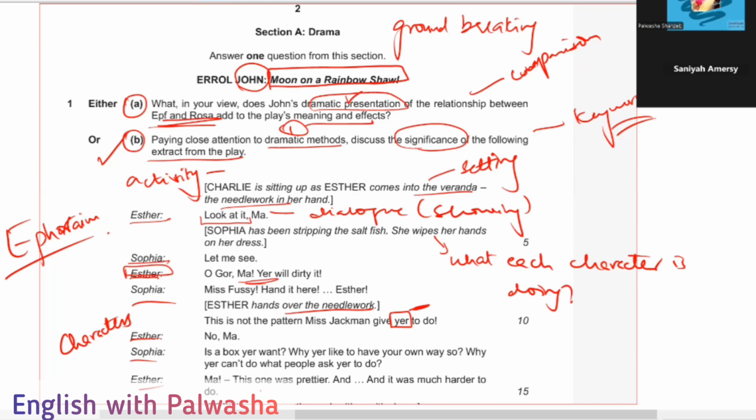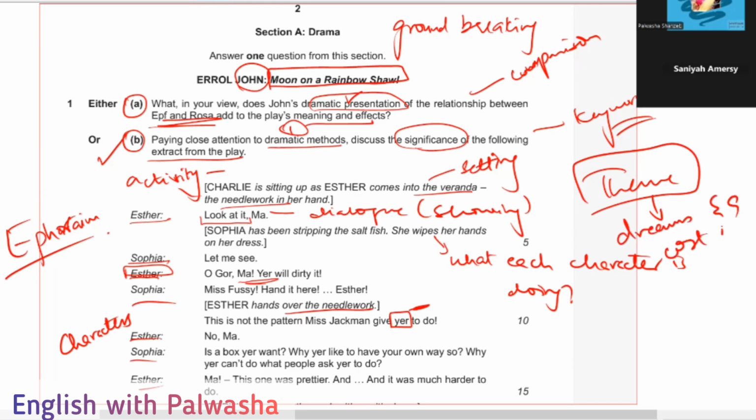So there is not just one theme depicted, there are interlinked themes. The major theme is dreams and the cost of dreams, where everybody is working for their dreams, and the connection between the characters is also an ongoing process.